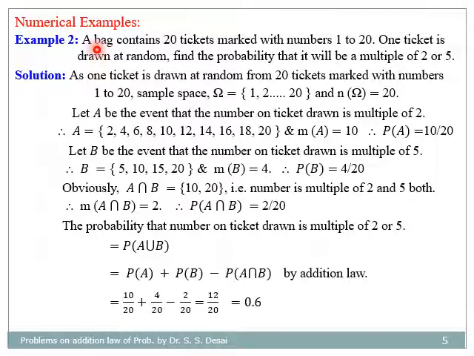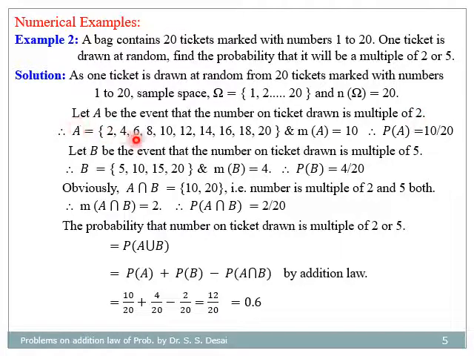Second example. A bag contains 20 tickets marked with numbers 1 to 20. One ticket is drawn at random. Find the probability that it will be a multiple of 2 or 5. For solution, as one ticket is drawn at random from 20 tickets marked with numbers 1 to 20, the sample space will contain 20 numbers from 1 to 20 and therefore number of possible cases is equal to 20. Now let A denote the event that the number on the ticket drawn is a multiple of 2.